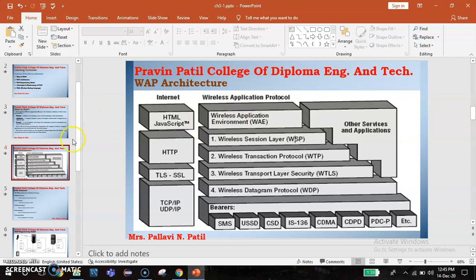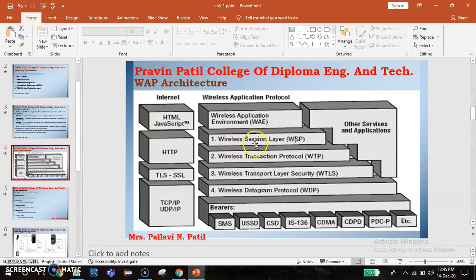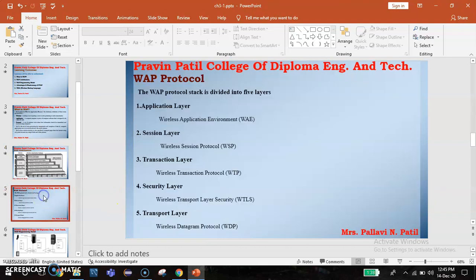The next is the session layer, that is Wireless Session Protocol, WSP. This provides reliable, organized exchange of content between client and server. The core of WSP is designed as a binary form of HTTP. All the methods defined in HTTP are supported.